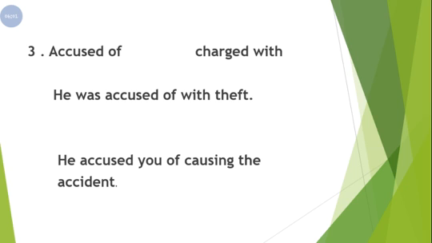Our third phrasal verb is accused of. Accused of means charged with. इल्ज़ाम ठहराना, इल्ज़ाम लगाना. He was accused of theft. उस पर चोरी का इल्ज़ाम लगाया गया. And our next sentence is he accused you of causing the accident. So what you have to learn is with accused we use of.